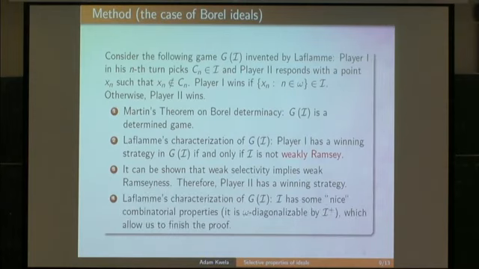And again, by Laflamme's characterization of this game, we know that the ideal has some nice combinatorial properties. In fact, it is omega diagonalizable by its co-ideal. This is a very nice property, and it allows us to continue this proof. There are still some quite difficult calculations to make, but the idea is as I said. Okay, and now this weak Ramseyness is the third selective property which I want to discuss.